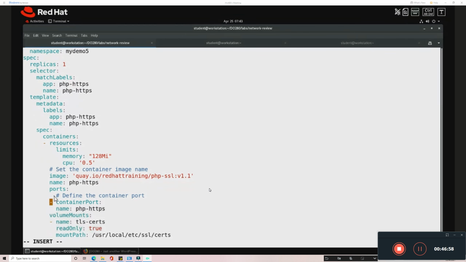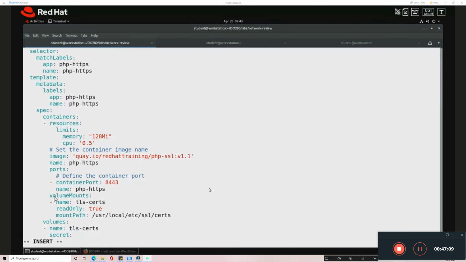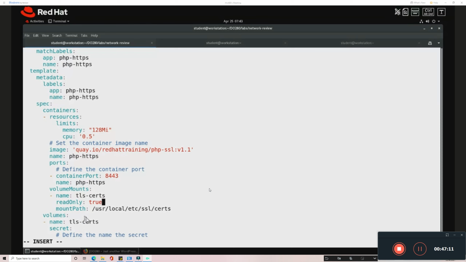Then I have to provide the container port. The container port on which I'm going to expose this application, I'm going to use a secure port, which will be commonly 8443, the port which I'm using here. And I'm going to mount the information. So here you can see the mount path. I'm going to mount that secret inside this.